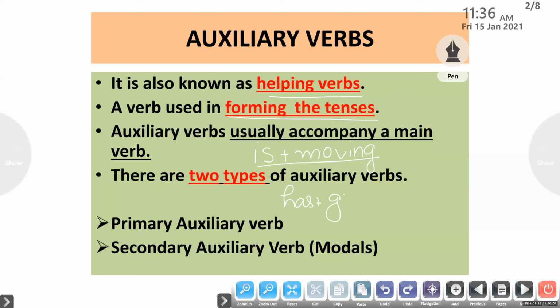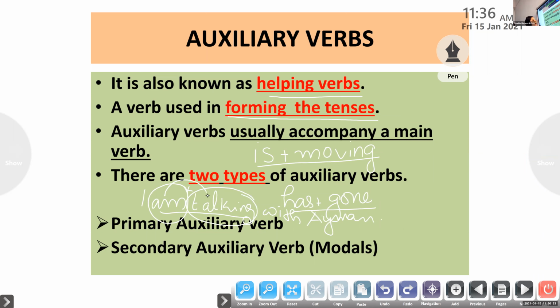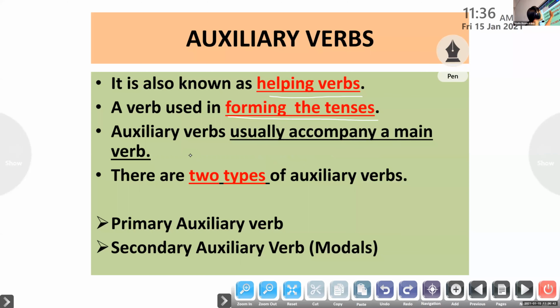Excuse me, ma'am. Ma'am, am and are are auxiliary verbs, right? Excellent, correct, you're right. See, I am talking with Ayman. So here, "am talking": am is an auxiliary verb added along with the main verb "talking". So we are forming a tense here. "Am talking" shows that the sentence is an example of present continuous. So it is used in forming the tenses.